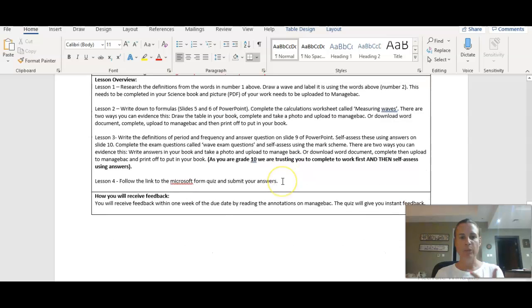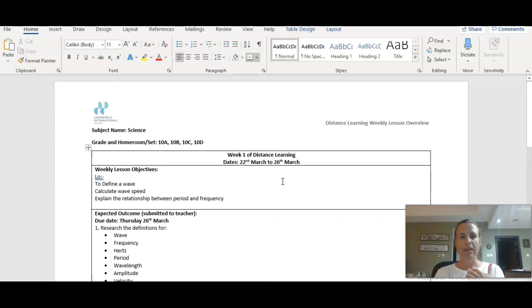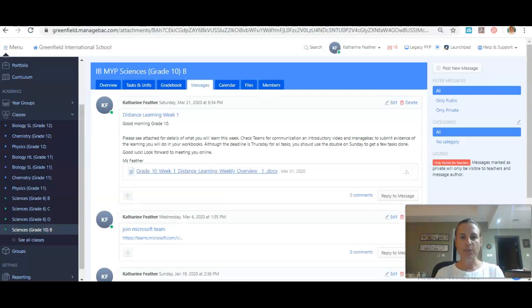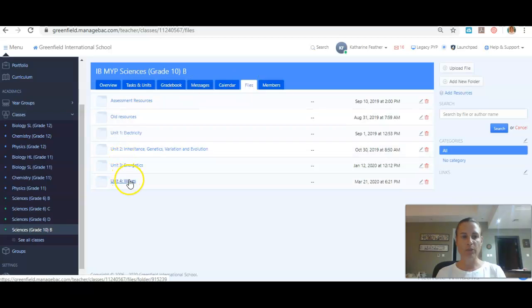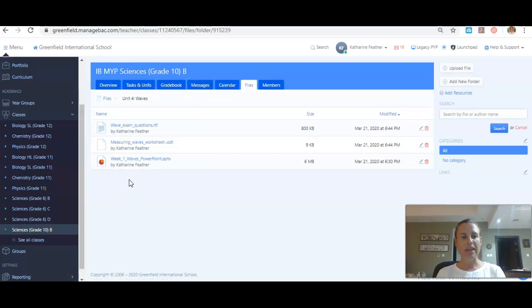There's a little bit more information here. Where do you find the resources? Well, from ManageBac, under Files, we're actually starting a new unit, which is Waves. So in that, there's everything that you need for week 1 so far. There's a PowerPoint that you will work through, and then there are some worksheets and some tasks for you to do there. So you will find most things there.